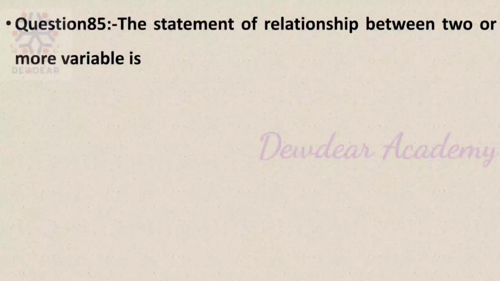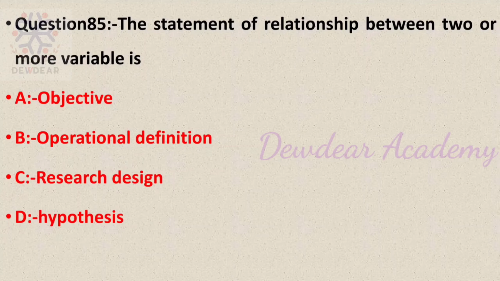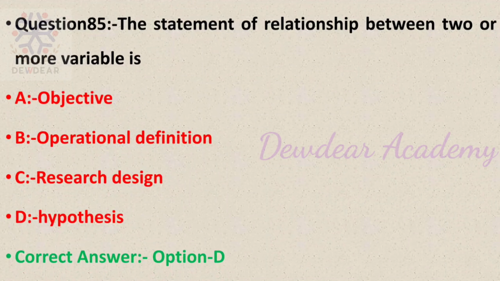Then question number 85. The statement of relationship between two or more variables is options objective, operational definition, research design, hypothesis. The correct answer is option D, hypothesis. Hypothesis is the statement of relationship between two or more variables.